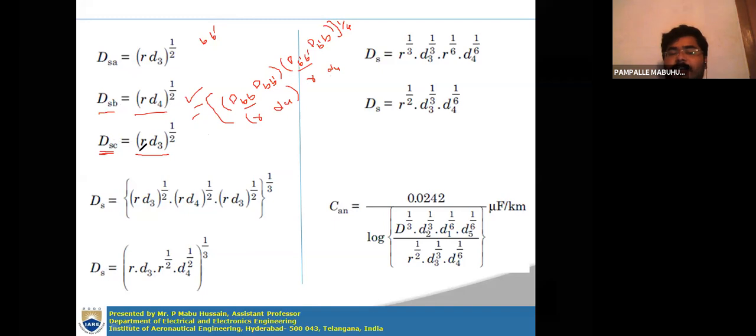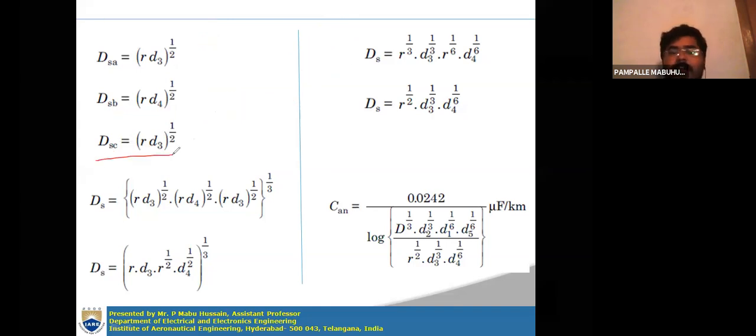D_SC will be equal to D_CC, D_CC dash, D_C dash C, D_C dash C dash, whole to the power of 1 by 4. D_CC dash will be r, and the distance from C to C dash will be D3. So (r D3) whole squared, whole to the power of 1 by 4. Finally you will get (r D3) whole to the power of 1 by 2. I think it is clear.